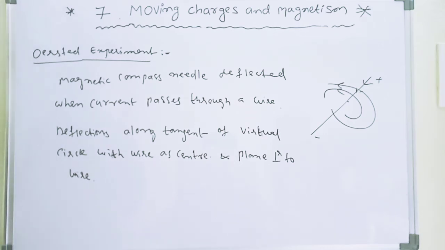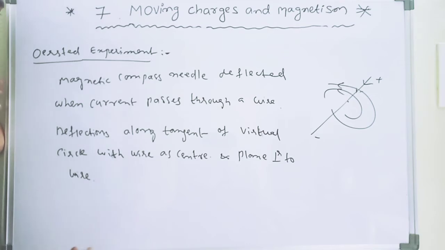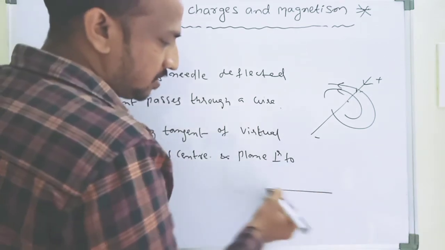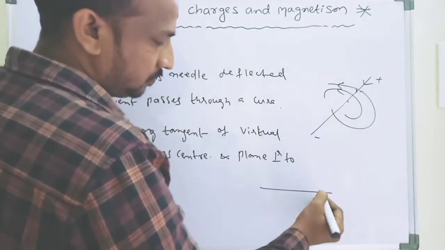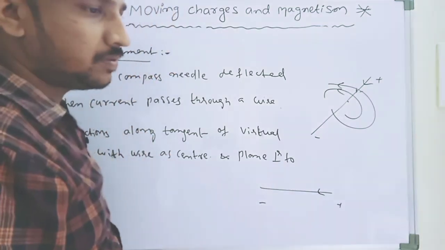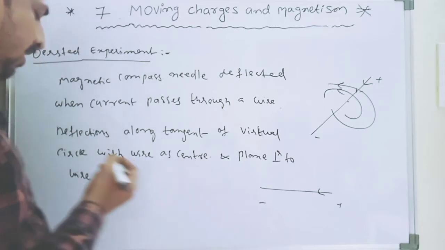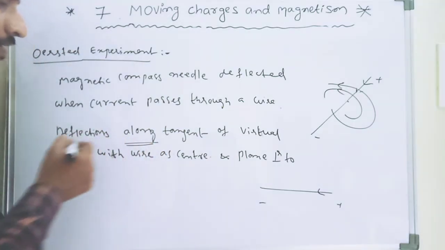When the current passes through the wire, the deflections are along the tangent of the virtual circle. For example, here is the current carrying wire, so a magnetic field is developed. What is the direction of the magnetic field? The direction of the magnetic field is along the tangent.